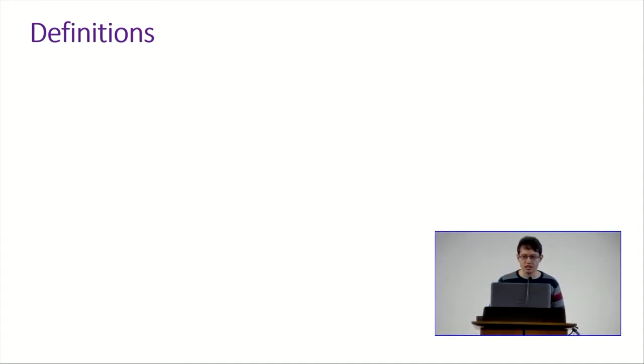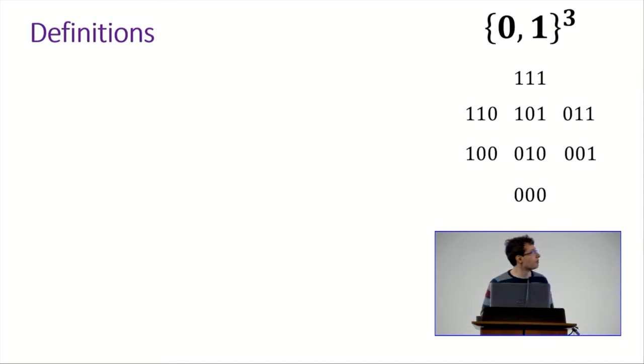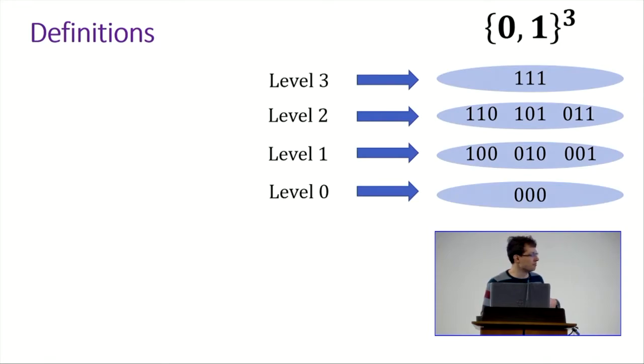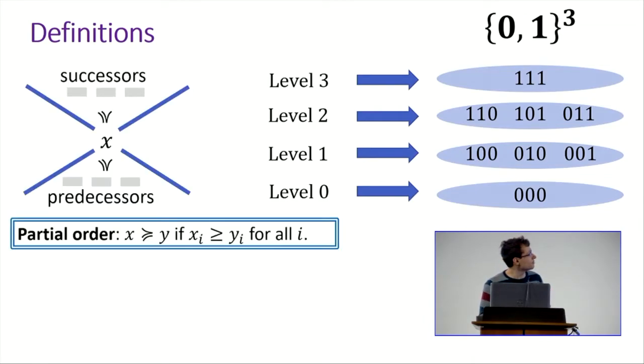To define the class we are working with, recall some standard definitions about the Boolean cube. For example, this is the three-dimensional Boolean cube. It's the set of all strings of 3 bits. For this talk, we also break it into what we call levels, which are sets of elements of the Boolean cube with the same Hamming weight. And there's the standard partial order among these elements.